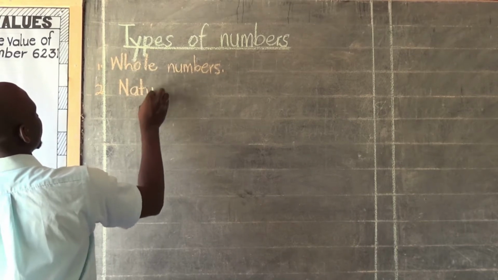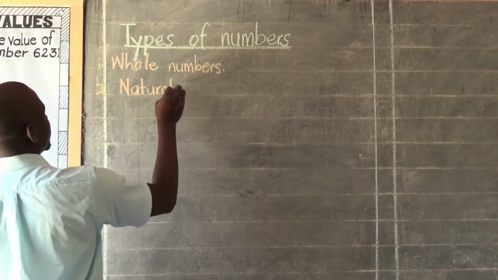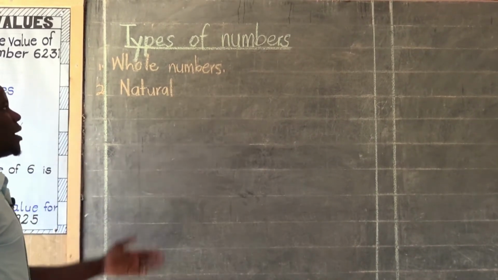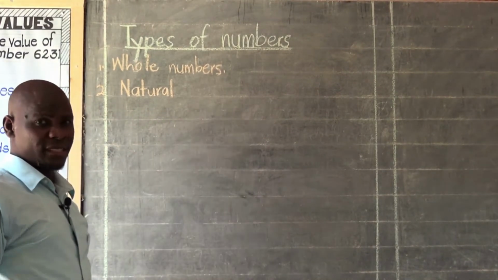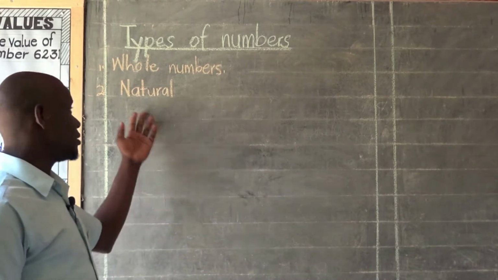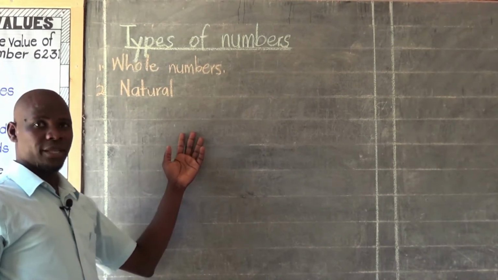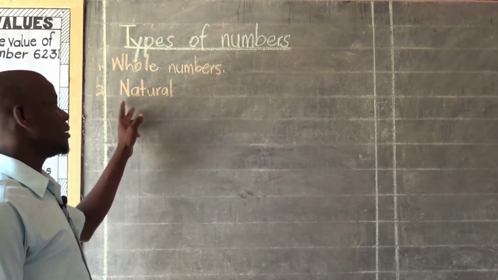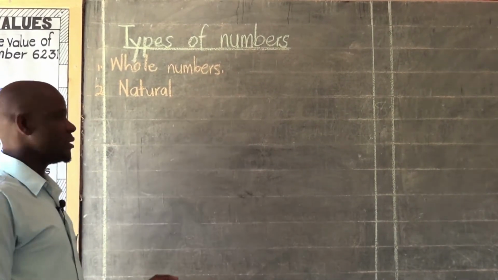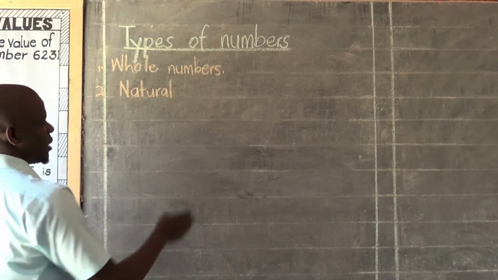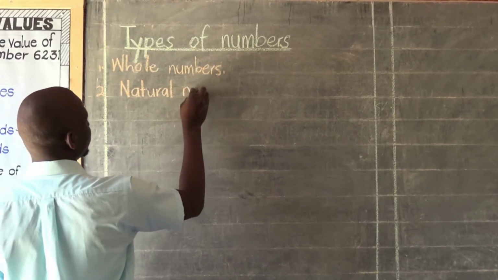The spelling of the word natural is the very natural that you know. I know in SST you learned about this word. So even in mathematics, the word natural is spelled the very way it is spelled in SST. So we are going to understand what we call natural numbers.